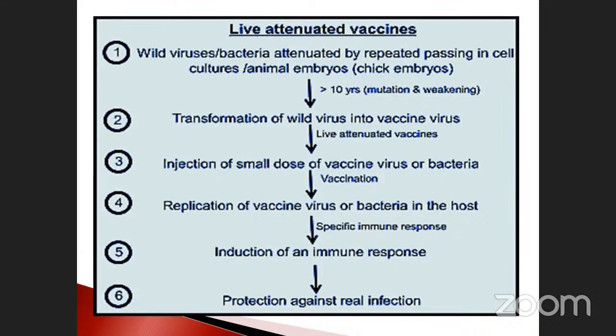They may prepare it from the outermost coat, the protein molecules, otherwise called the spikes. Sometimes the inner part of the cell wall is used, and sometimes they use the DNA and RNA molecules. So these are the steps used by the scientists in the commercial preparation of vaccinations.